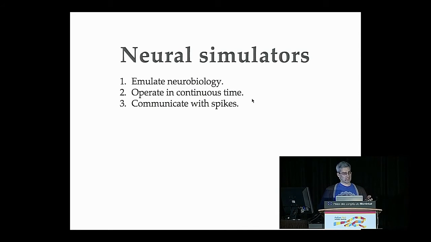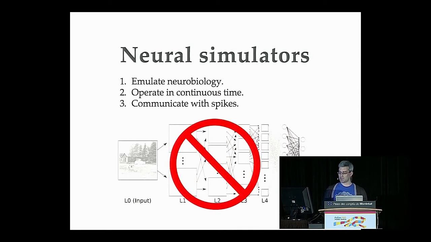I bring up these 3 rules as a way to differentiate neural simulators from other types of artificial neural network programs. You may have heard about these massively huge deep learning systems that Facebook and Google are using to process images and speech. That's not what I'm going to be talking about today. These systems don't attempt to emulate neurobiology. In particular, they work in discrete time rather than continuous time, and they don't communicate with spikes.